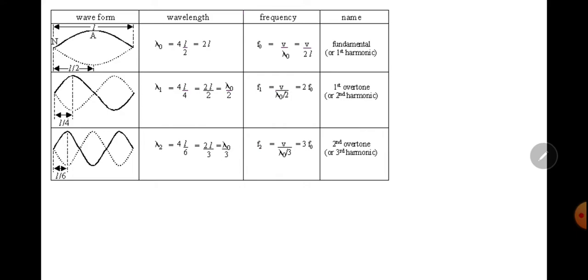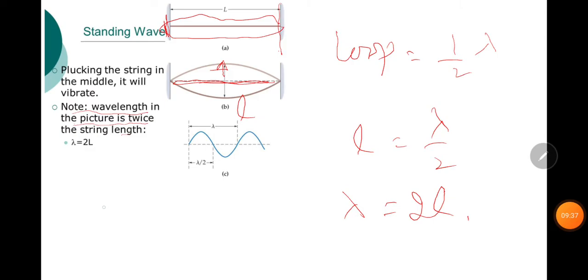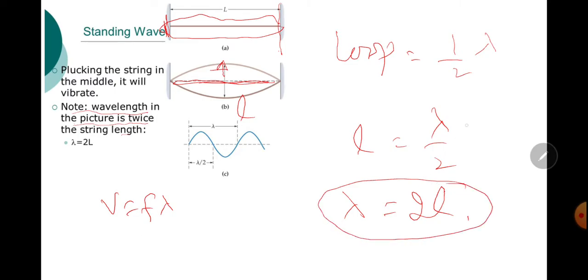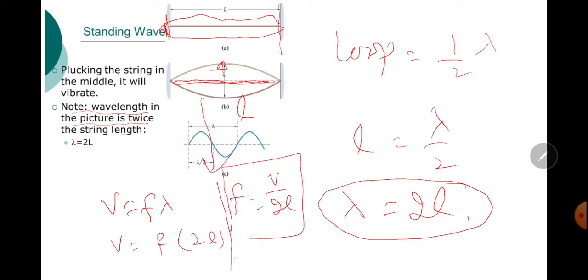Transverse stationary waves in a string. Now we know that V is equal to f lambda. In this case lambda is equal to 2L. So V is equal to f into 2L. Frequency is equal to V by 2L. This is the frequency of this wave.